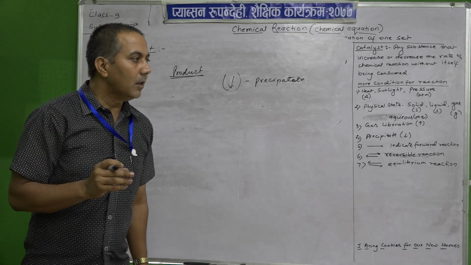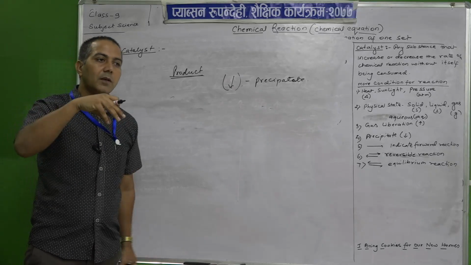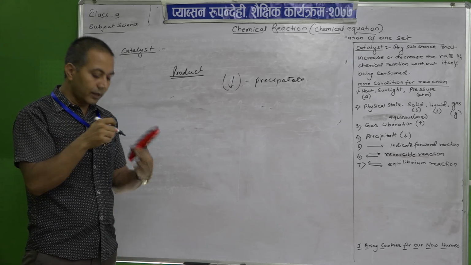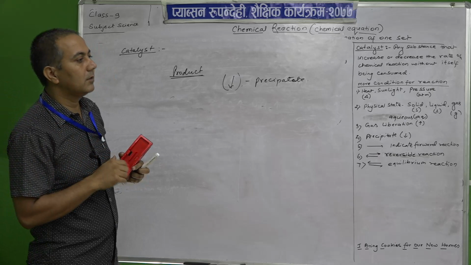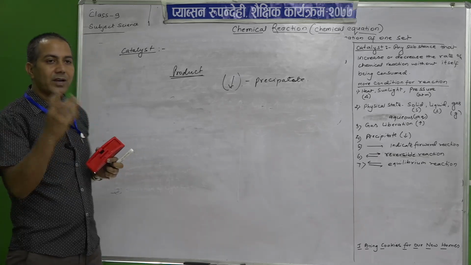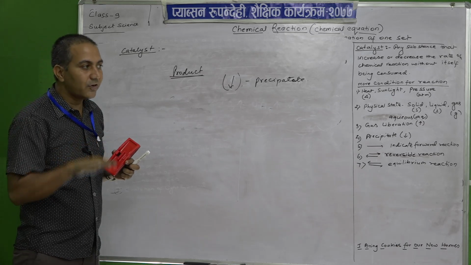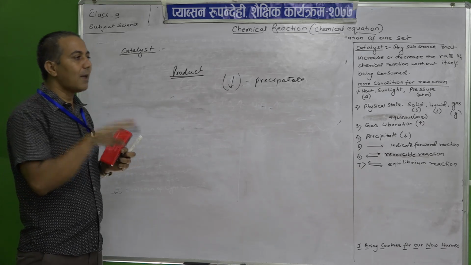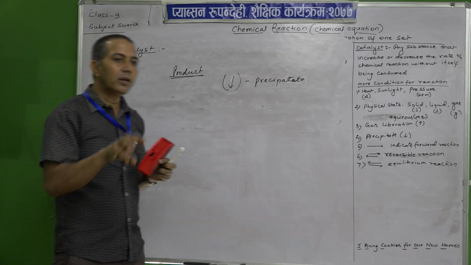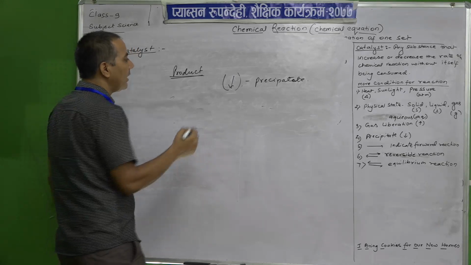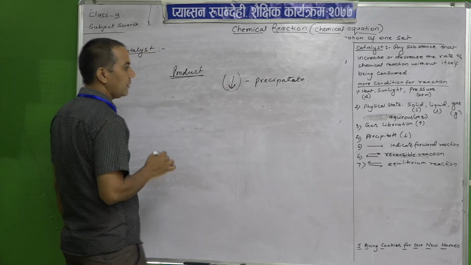For example, when we dissolve colors, when we make a color for coloring your house, then what happens? Some of the solid remains downwards. That is called residue in our language, and in chemical reactions we say precipitate. That is a type of solid form. So, when the downward arrow is there, we say that it is a precipitate.